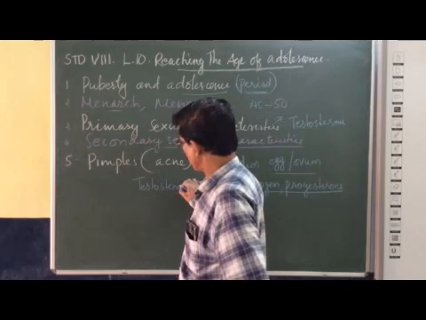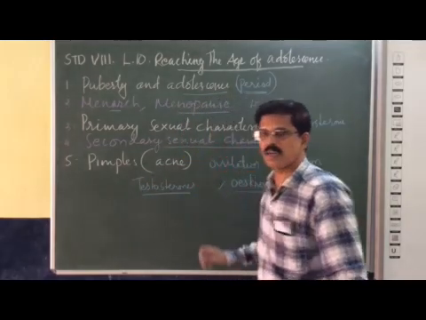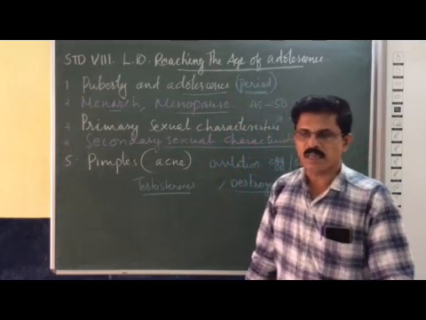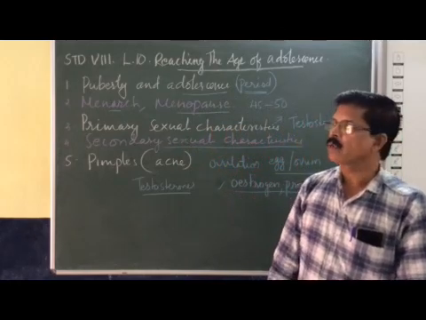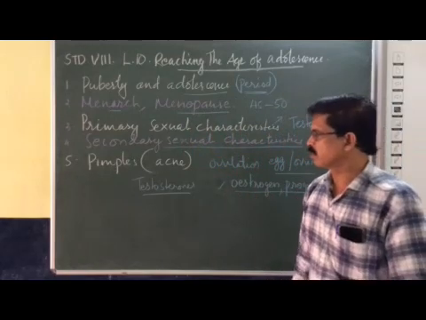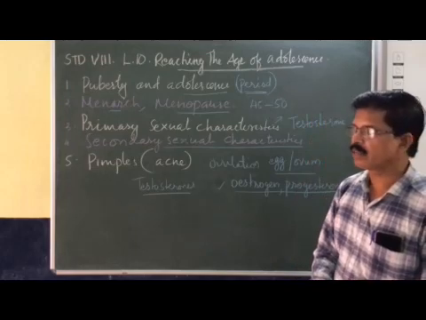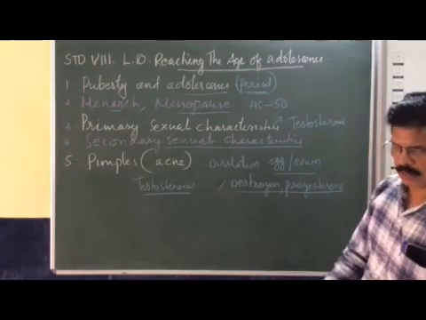So what are secondary sexual characteristics? Certain characteristics that appear in the body due to the production of hormones are called secondary sexual characteristics. You got this very clearly? Now, what are the secondary sexual characteristics?